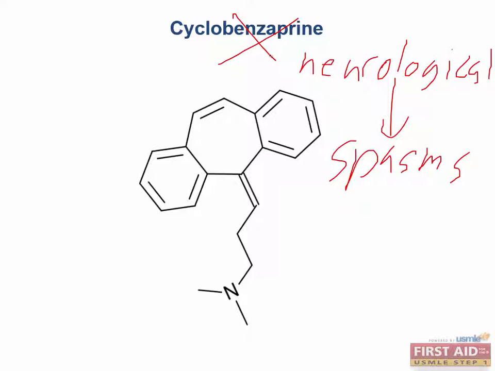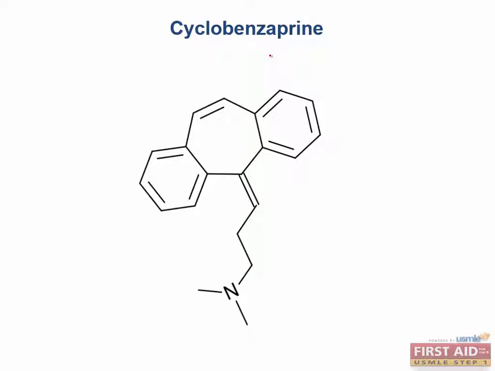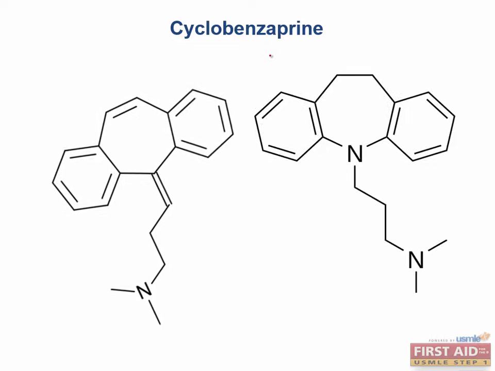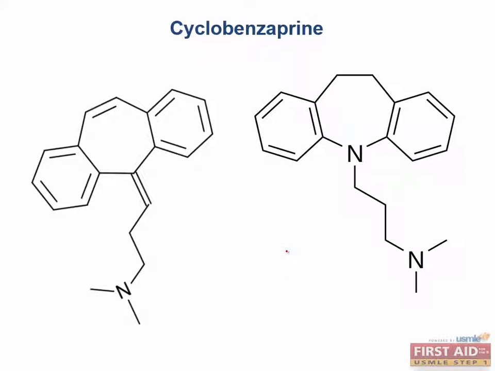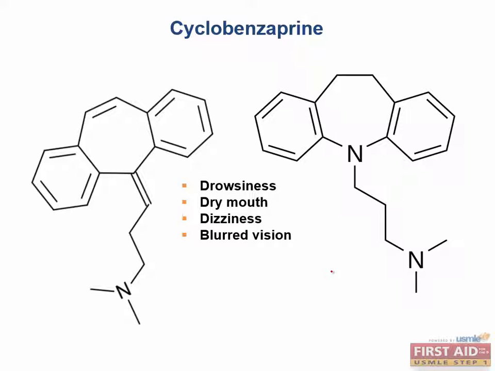You may notice that the molecular structure of cyclobenzaprine is similar to that of TCA. So, using this as a clue, what would you expect the side effects to be? Well, TCA is an antidepressant that you should definitely know the side effects for. The side effects are typically thought to be related to its anti-muscarinic activity. So, using that as a clue, what would the side effects be? You should see drowsiness, dry mouth, dizziness, and blurred vision.